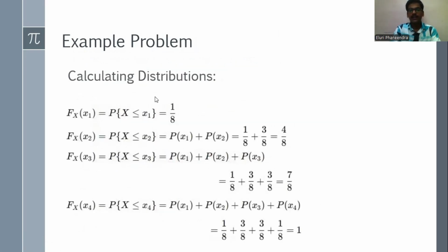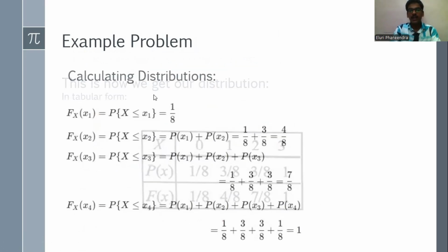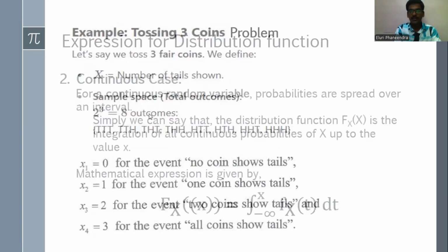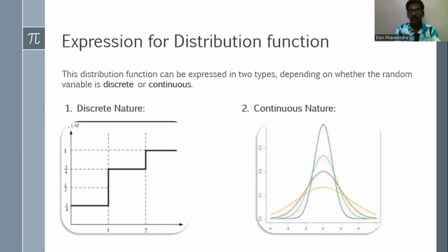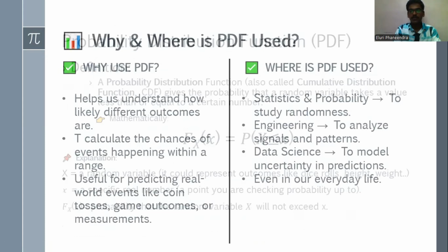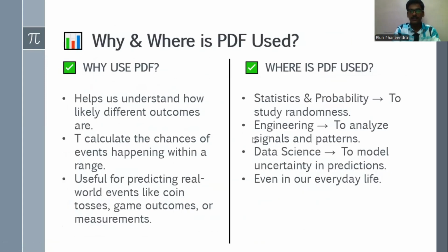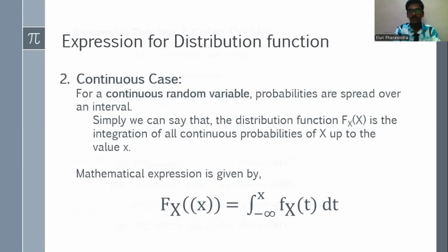So total outcomes are the same for all the probabilities. Now we need to calculate the distribution functions. As I told you earlier, the distribution function tells us the probability distribution for a value less than or equal to a certain number, which I have told you in the definition of the probability distribution function. So we need to calculate this distribution for that problem.